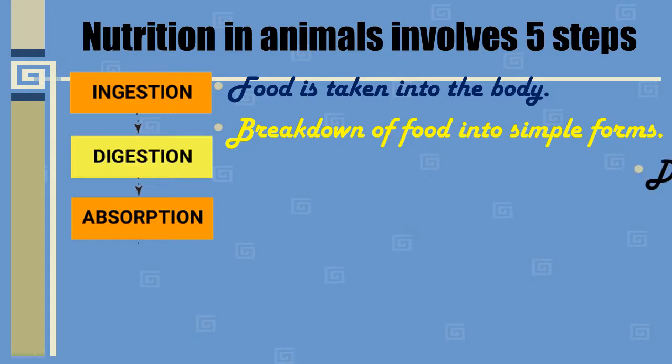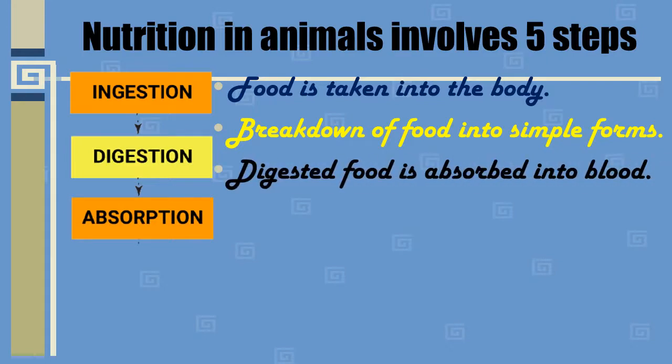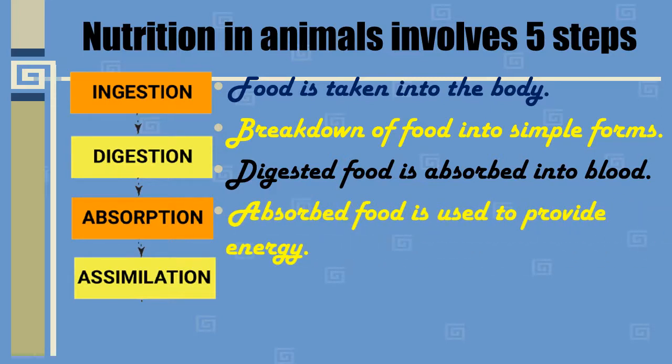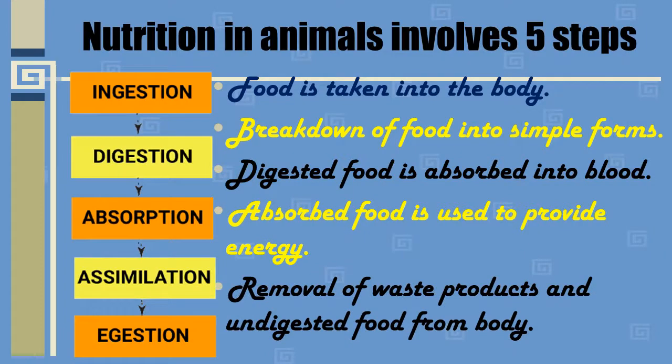The third step is absorption. Absorption is when digested food is absorbed into the blood. The next is assimilation. In assimilation, the absorbed food is used to provide energy to our body. And the last is egestion, the removal of waste products and undigested food from the body. So these are the 5 different steps from ingestion to egestion.